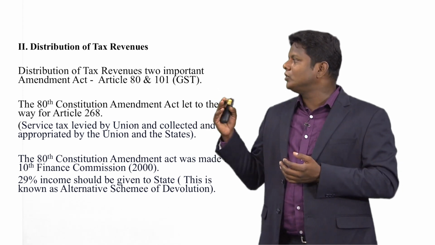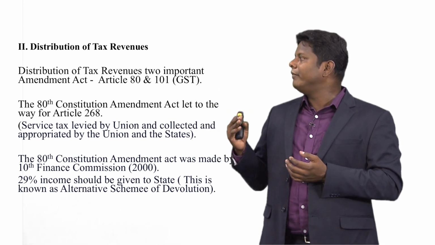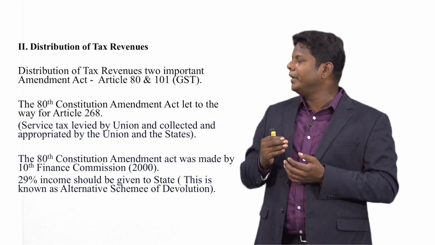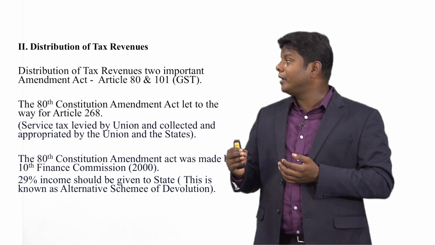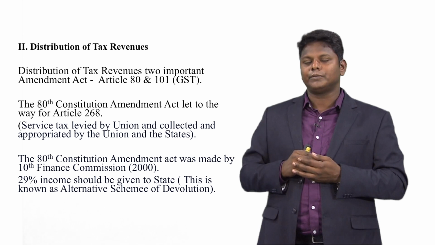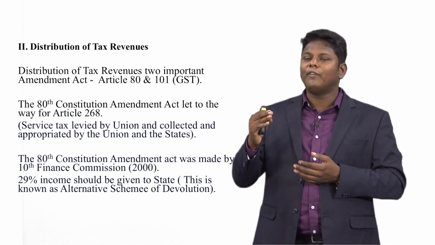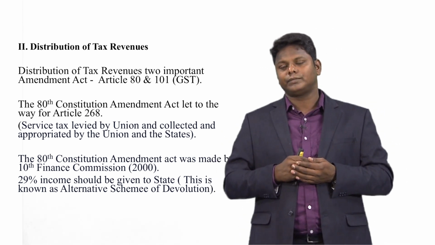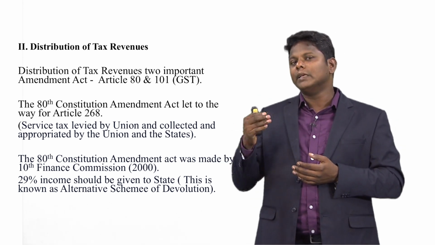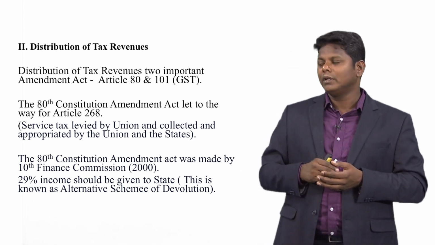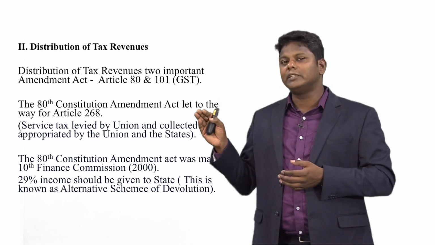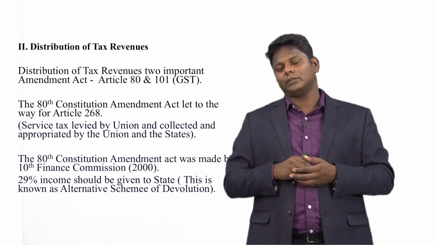The 88th Constitution Amendment Act paved the way for Article 268, which means the service tax is levied by the union and collected and appropriated by the union and the states. The 80th Amendment paved the way for Article 268, service taxes levied by the central government, collected and appropriated by the center and the state. The 80th Constitution Amendment Act was made on the recommendation of the 10th Finance Commission in the year 2000.